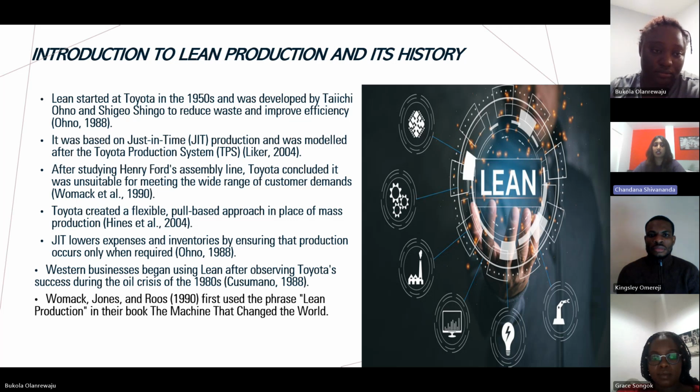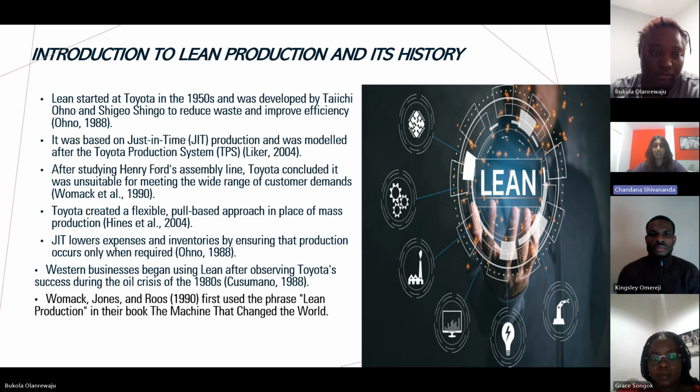It was based on JIT production, which is just in time, and was modeled after the Toyota production system. After studying Henry Ford's assembly line, Toyota concluded it was unsuitable for meeting the wide range of customer demands. That is when they adopted a flexible method called the pull-based approach in the place of mass production.